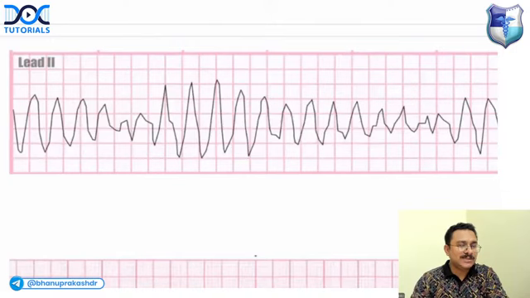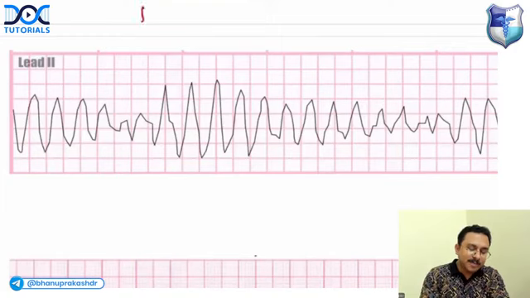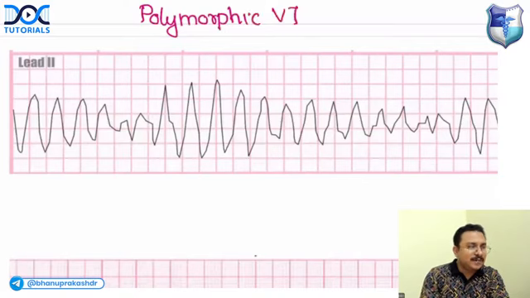What about this one? Again, wide complex, but you can see that they are not regular, and there is also varying shape. What is this? It is called polymorphic VT. The QRS complexes have different shapes.